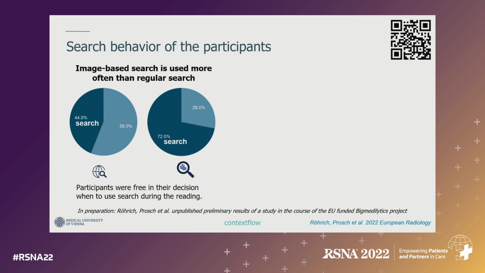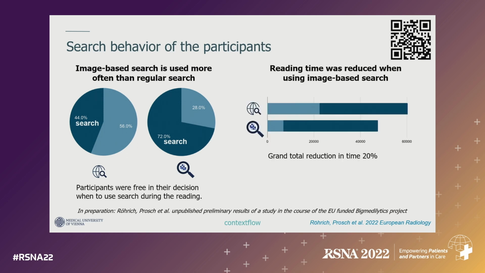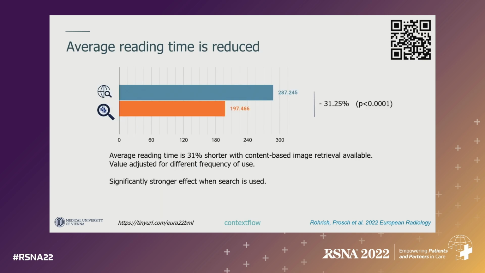The second interesting thing is that even though they searched more often, overall they took less time to read these cases because the search was just faster than the search they typically do. And if you do the statistics, it basically comes to about 30, 31% time savings per case if you use an efficient way that tells you, well, this pattern is likely that specific pattern, and this is the evidence, and that's the relevant differential diagnosis.